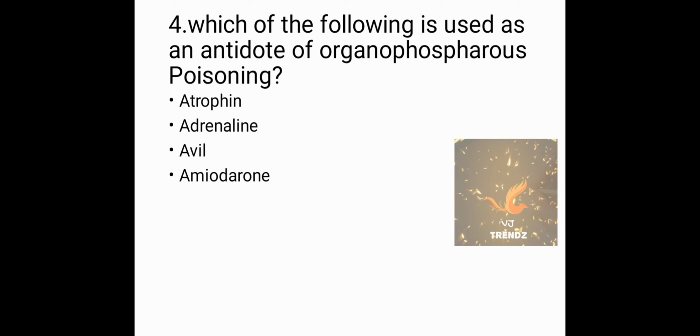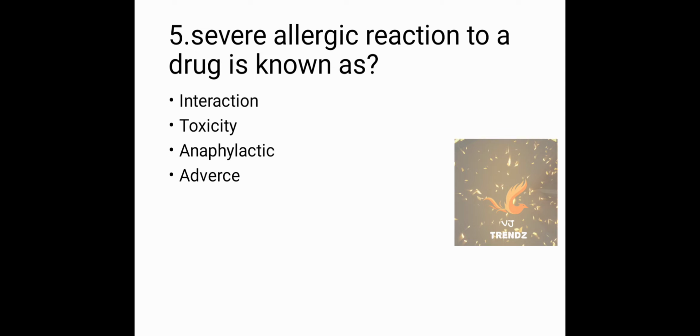Avil tablet contains pheniramine maleate which treats allergic conditions like runny nose and itchy skin. Amiodarone is an antiarrhythmic drug which is used to treat cardiac arrhythmias. The answer is Atropine.